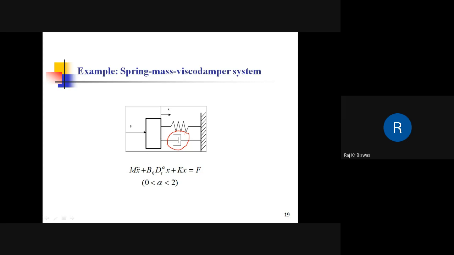M is mass, B is the viscous damping coefficient, A is the spring constant, F is the force. One specific application of viscodamping is in ships for damping mechanisms. This behavior is a fractional order behavior. This is a fractional order system.